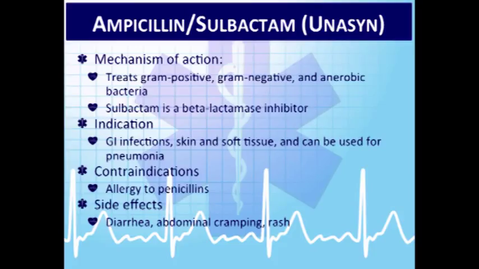Antibiotics over time, since they were developed, have gradually grown resistant. Sulbactam is what we call a beta-lactamase inhibitor. Beta-lactamase is an enzyme within the bacteria that takes the penicillin and starts pumping it out. So ampicillin can really only activate if it gets inside the bacterial cell itself.